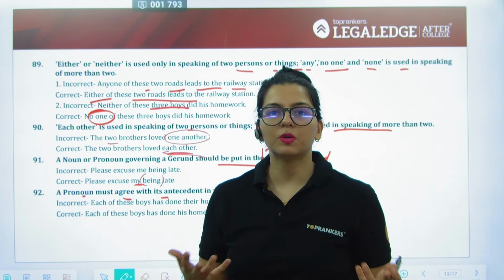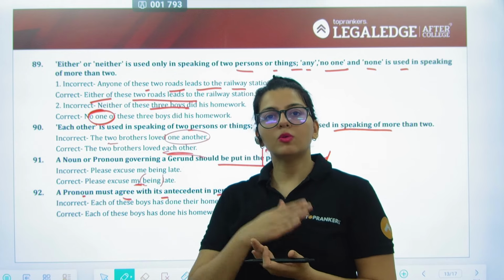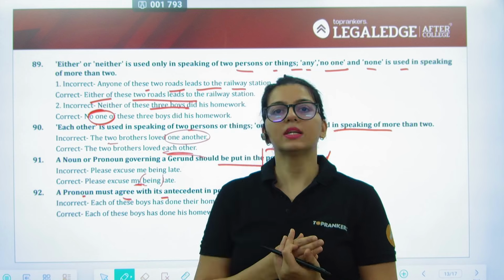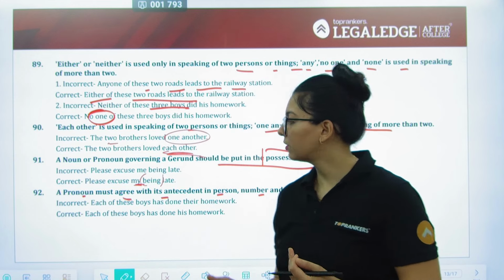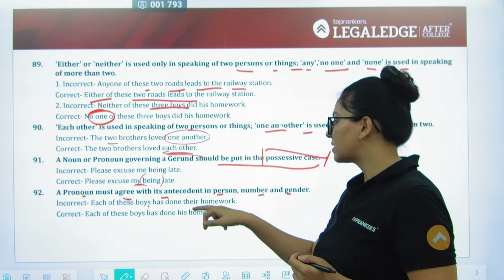Next, a pronoun must agree with its antecedent in person, number and gender, because pronouns are nothing but replacement to nouns. मतलब उसको वही काम करना पड़ेगा और उसी क्वालिटी के साथ करना पड़ेगा जो नाउन कर रहा है, not otherwise. So each of these boys has done their homework.